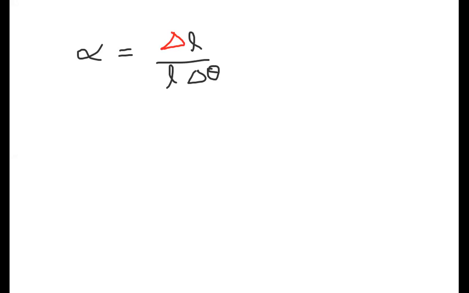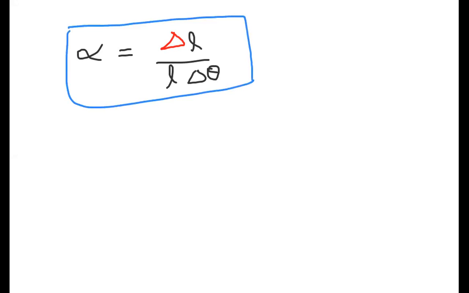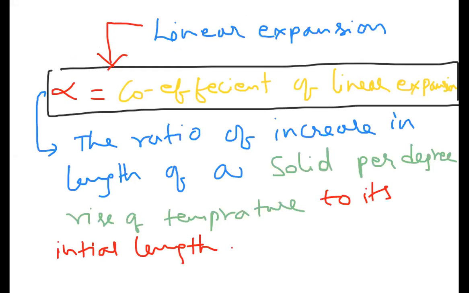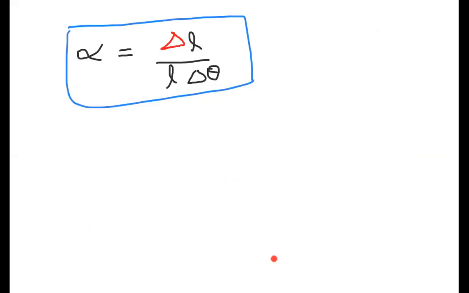What is L, sir? Original length. Delta theta, sir? Temperature difference. You observe the definition: the ratio of increase in length of a solid per degree rise of temperature to initial length. So increase of length means delta L, initial length is L, and delta theta is 1.